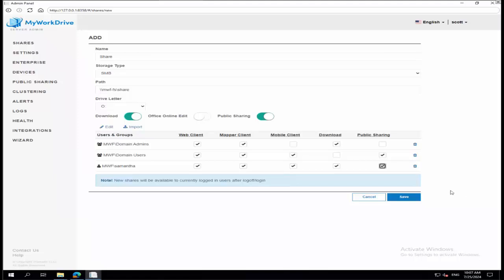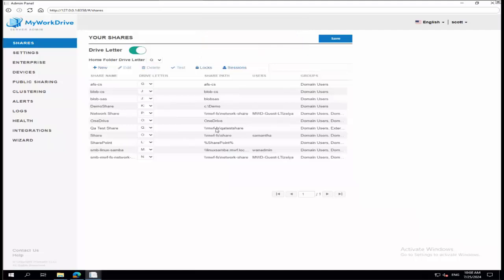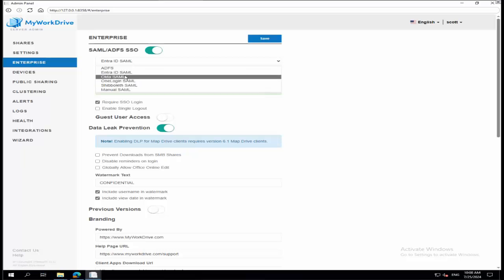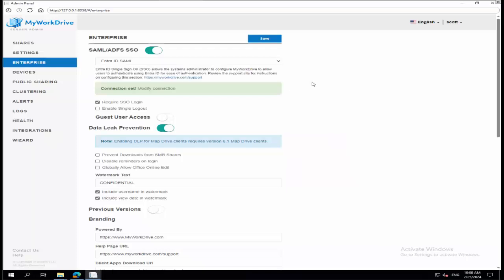Correct. The last thing I'll mention, important in understanding one of the core features that's slightly different in Active Directory mode and what you'll have different in Entra mode: when you add shares, if you enable SAML SSO, over here in Enterprise, I have SAML SSO required turned on. So my users are going to get that Microsoft login experience in this case because I've chosen Entra, but I could have chosen Okta or OneLogin or a manual SAML and done anybody I wanted. Ping Identity or Google or anybody else for that matter.